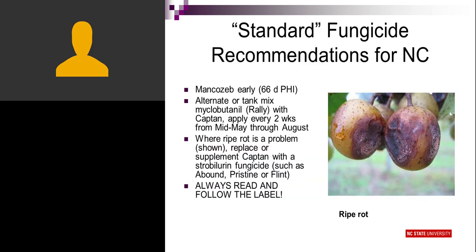So our standard fungicide recommendation in North Carolina is to start early with mancozeb, then alternate Rally with Captan every 2 weeks. Where ripe rot is a problem, that's the disease shown here, that sort of brown sunken rot, you would want to include a strobilurin fungicide like Abound or Pristine or Flint.